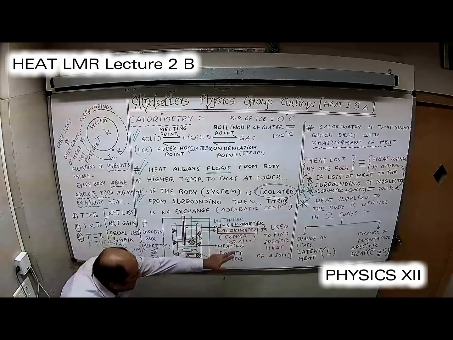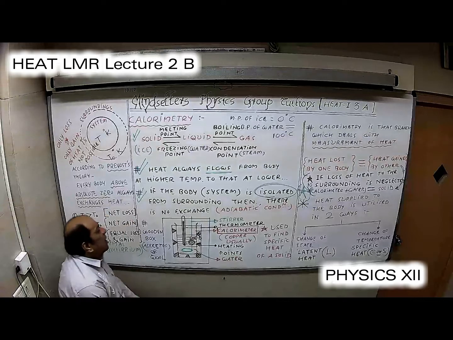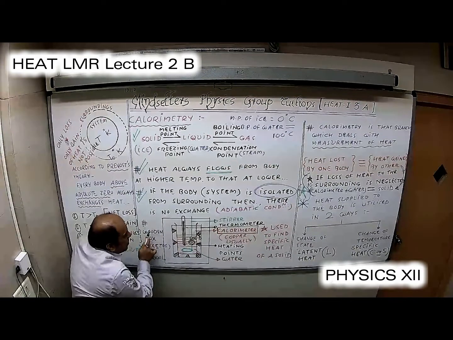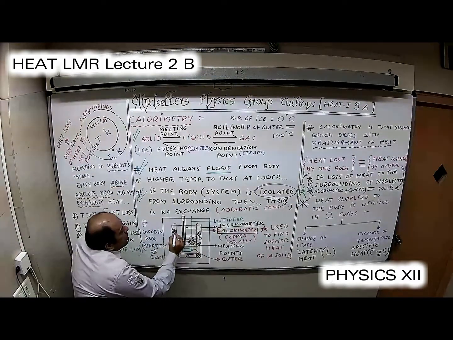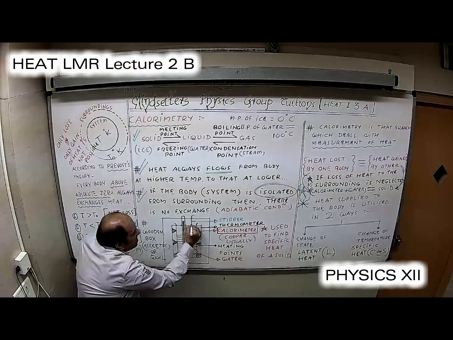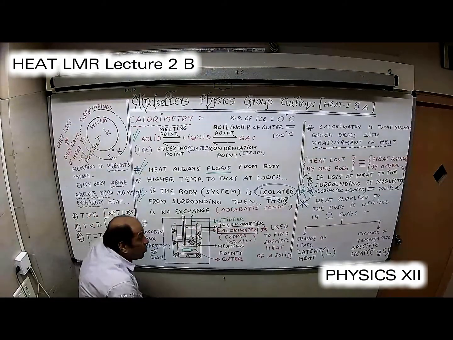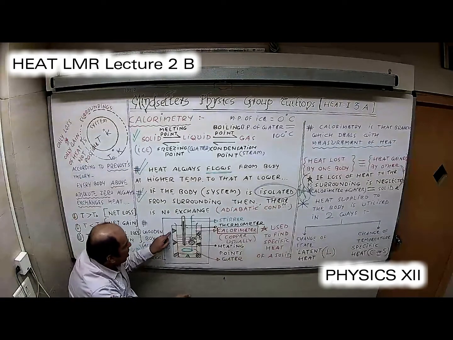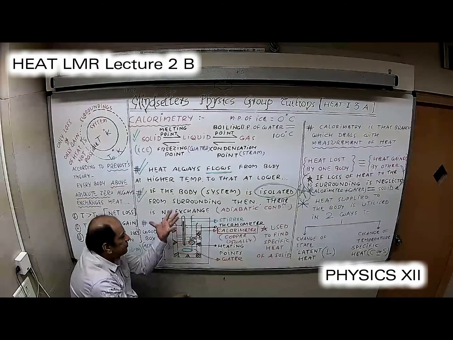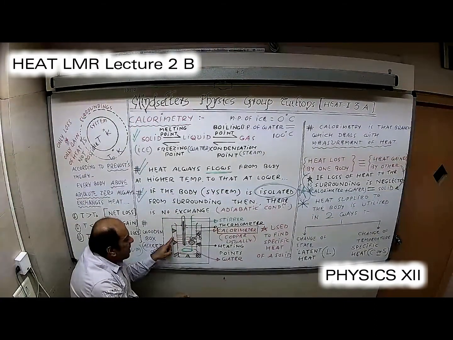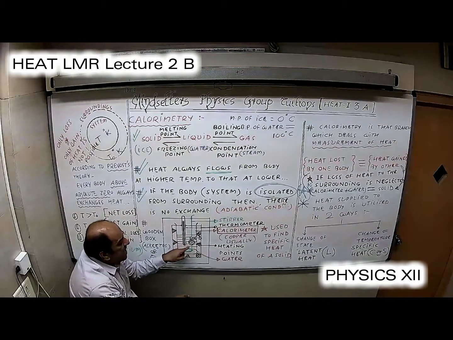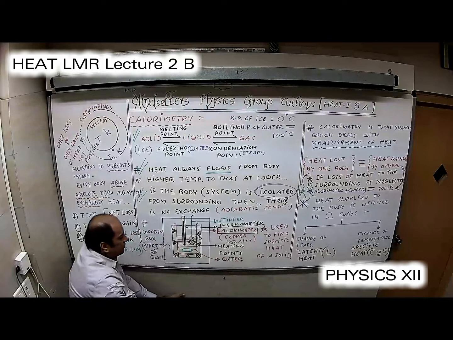So this is the design of that calorimeter. I quickly repeat. A copper calorimeter is kept in a wooden box. Okay, and at the top you are making two holes. Through one hole you are passing a thermometer, and through another hole you are passing a stirrer. Why is this stirrer required? Switch on the electrical points so that the copper calorimeter starts getting heat. The copper calorimeter gets heated up, the water gets heated up, right? And that solid is already there inside whose specific heat is to be found out.